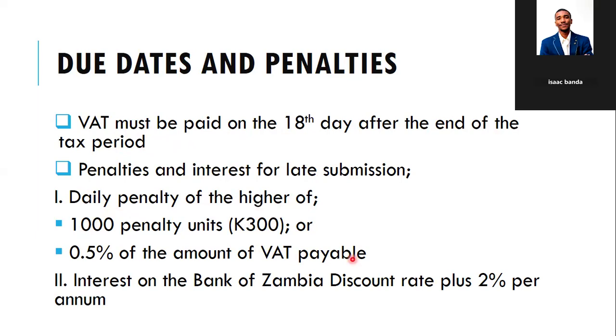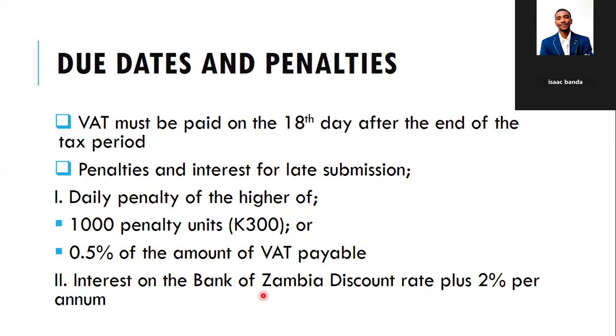Whichever is higher between the two is the one that's going to be treated as a penalty. Then two, interest on the Bank of Zambia discount rate plus 2%.